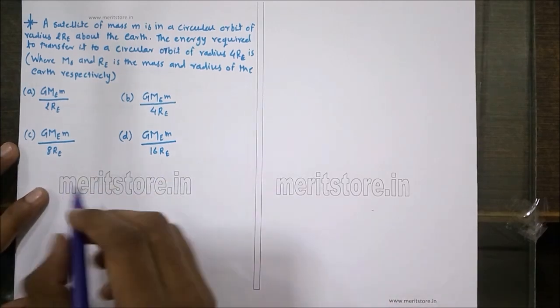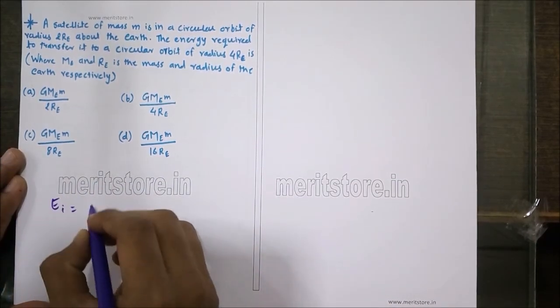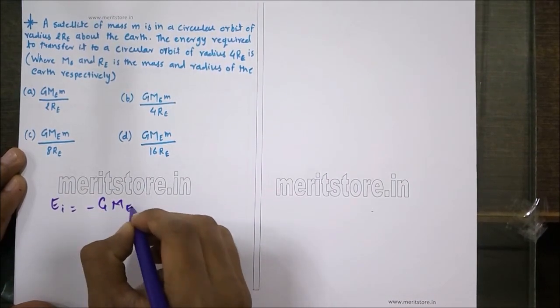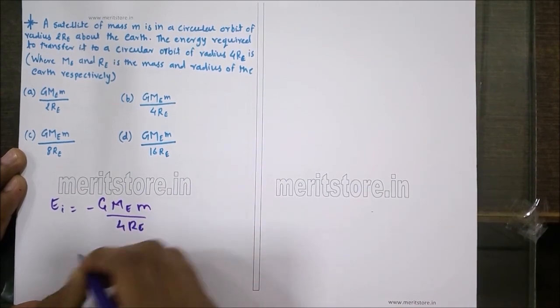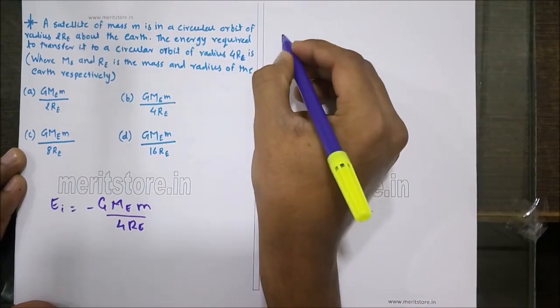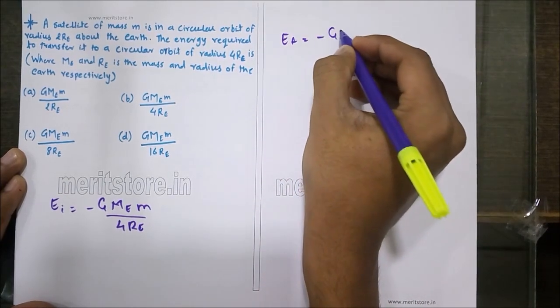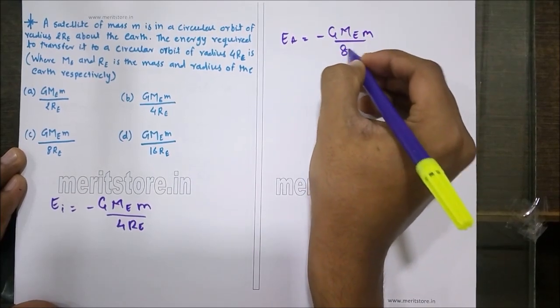Now the initial total energy of the satellite is minus G times mass of the Earth times mass of the satellite upon 4RE, and the final total energy is minus GMem upon 8RE.